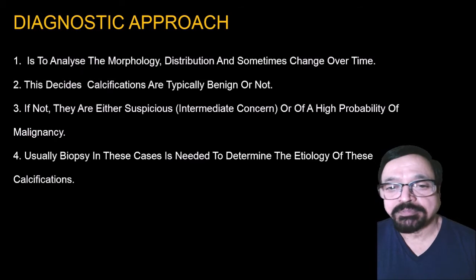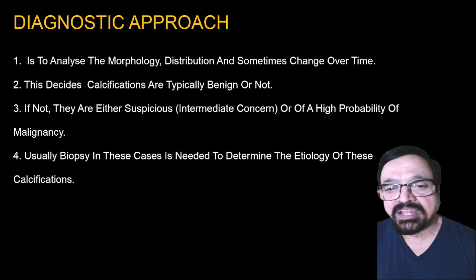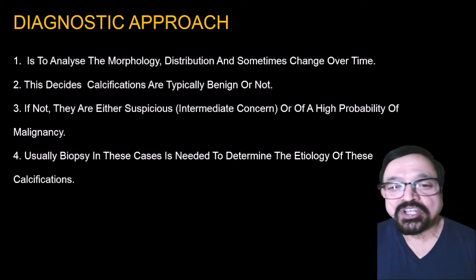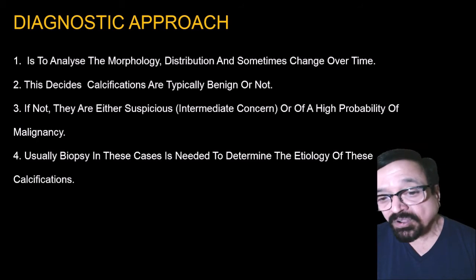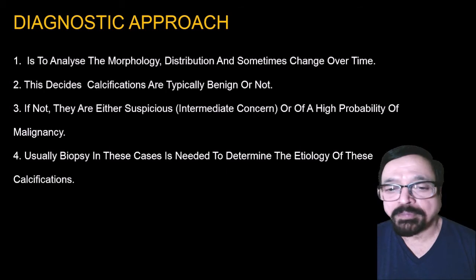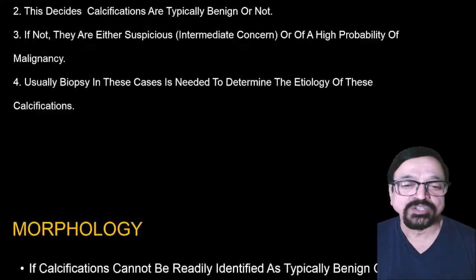Now coming to the diagnostic approach. This is to analyze the morphology, distribution, and change over time. This decides the classification, typically benign or not. In addition to the BI-RADS classification, shifting it up or down, this decides whether the calcifications are typical, maybe for benign or maybe for malignant, or not. If not, they are either suspicious, of indeterminate concern, or of high probability of malignancy. Usually biopsy in these cases is needed to determine the etiology of the calcification.